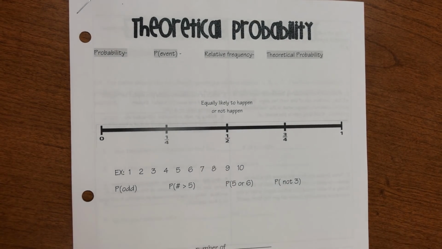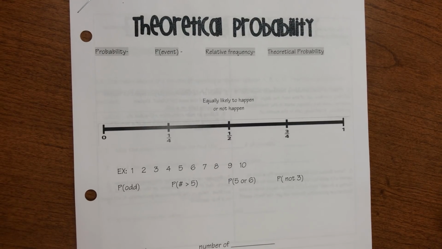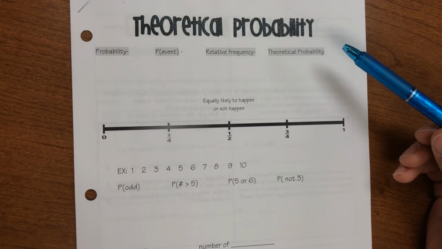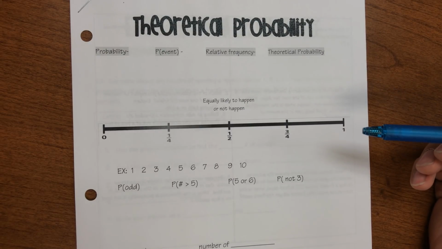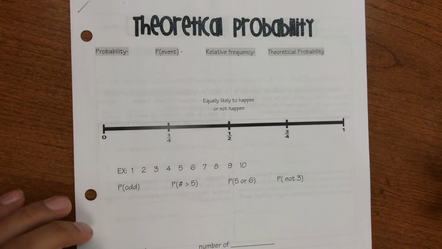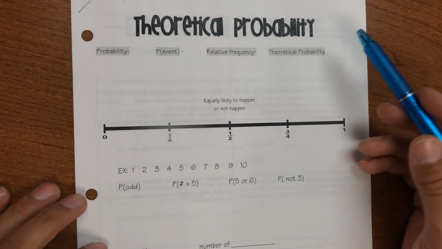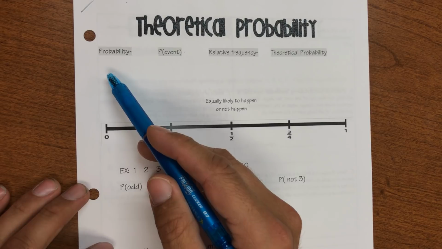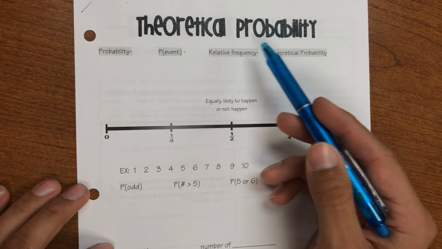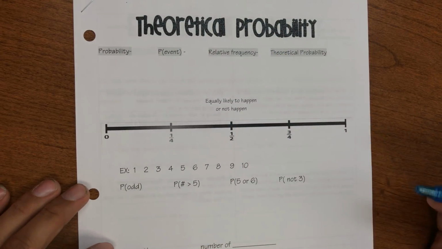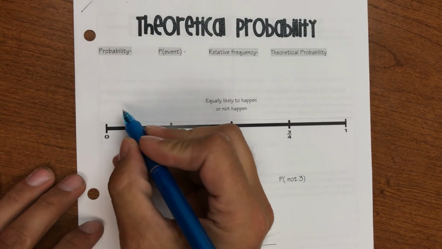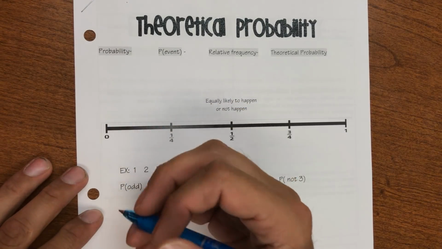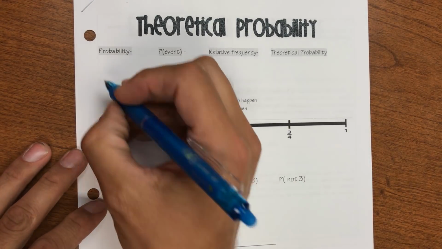So we're going to make today's video short and sweet, get it over with quickly for you. And we're talking about theoretical probability, which is something that you use all the time and you may not even realize it. But theoretical probability, couple definitions to start with. Probability is kind of the first part because to talk about theoretical probability, you need to understand probability. And probability is just the chance of something happening.